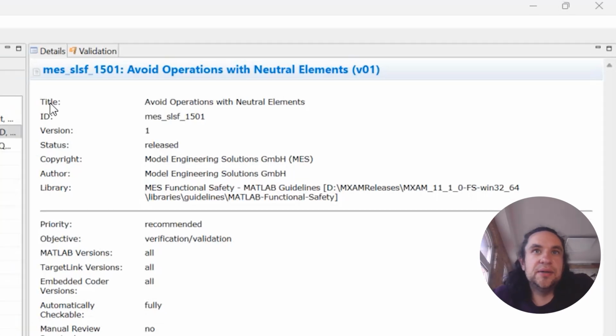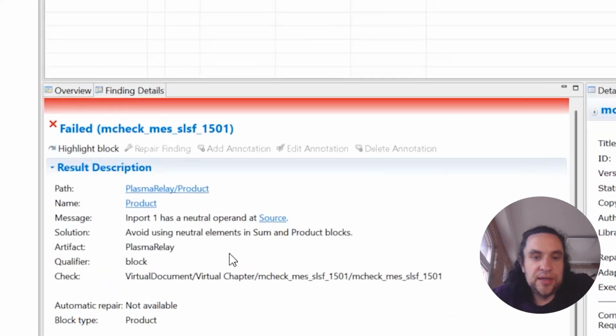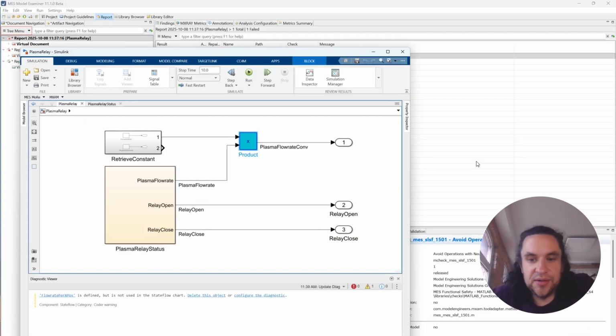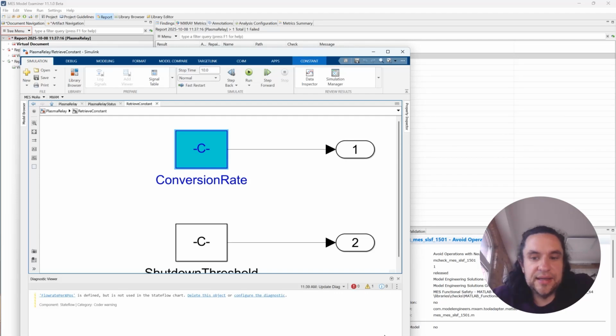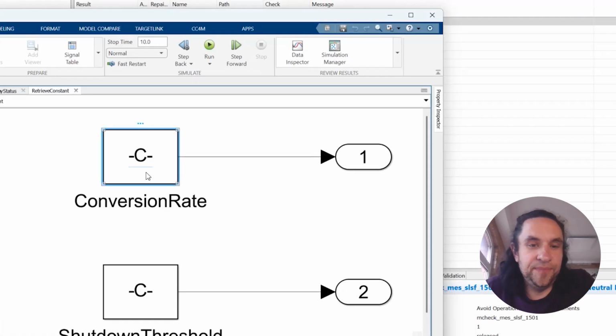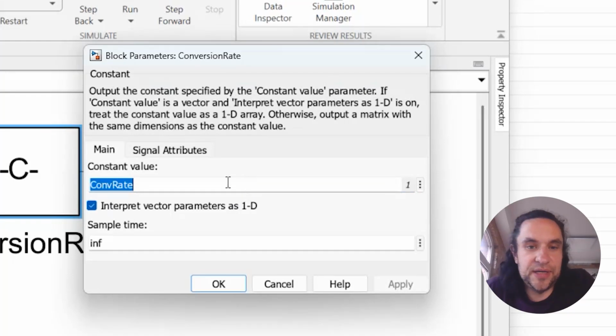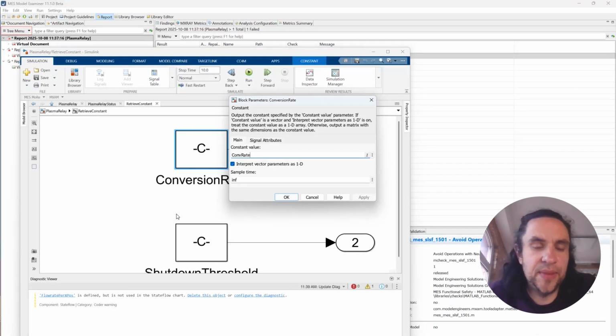As we see here, one finding shows that a neutral operand is at the source, where we can again directly go to the model. Here's one product block, and let's head directly to the source where we see a constant block, not readable. But when we go inside, we see there's a parameter configuration and the step is 1. So a neutral element, a little bit hidden here, but now it can be discovered by this check.